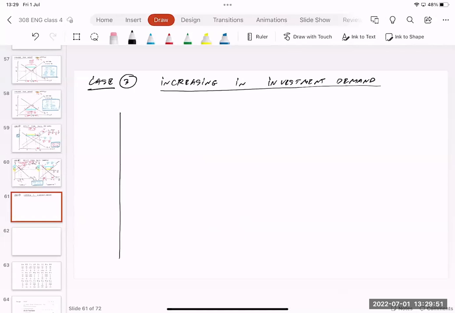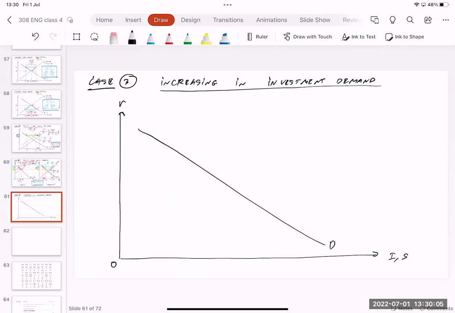So let me draw the graph first. Here and here, we have investment and saving, and we have the real interest rate of the world. Then I have demand for loanable funds equal to investment, and supply of loanable funds equal to saving.